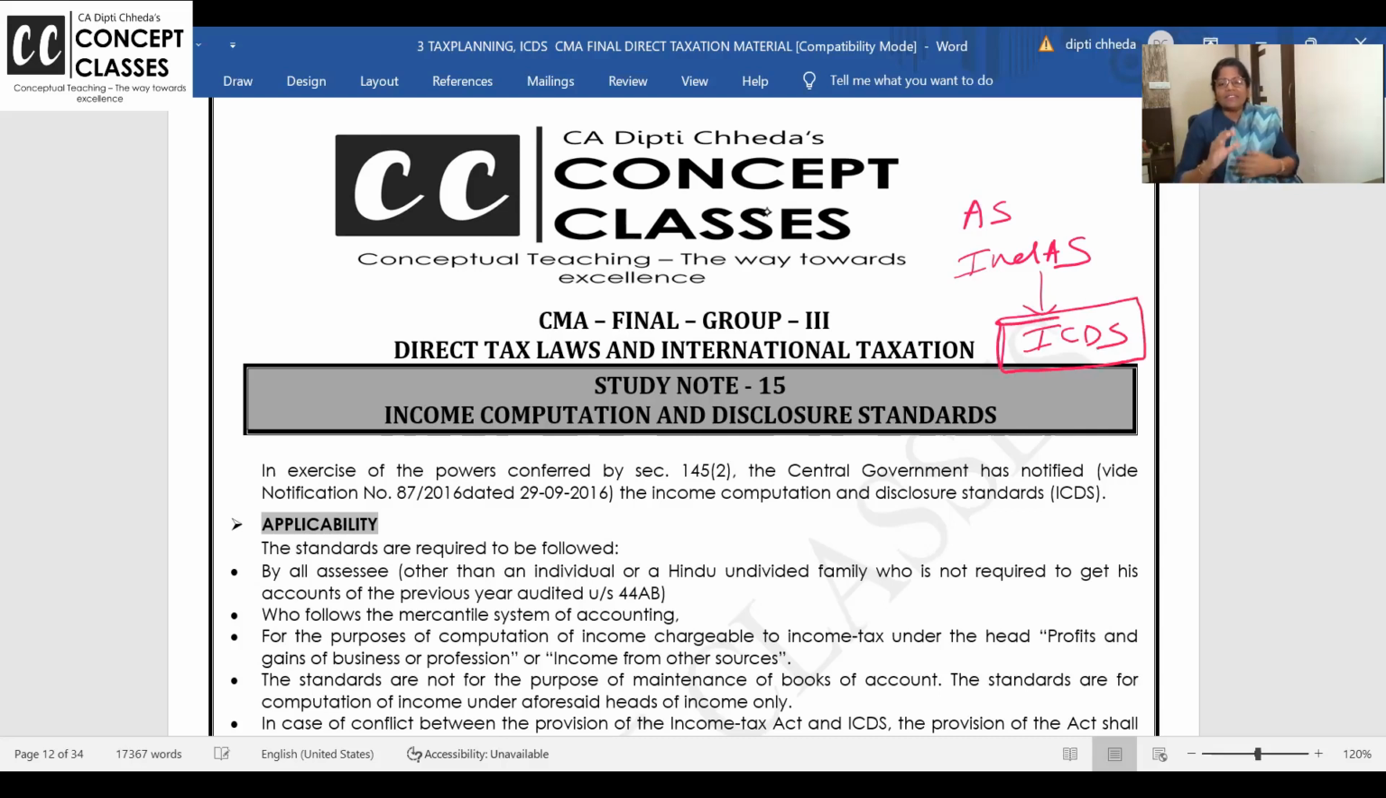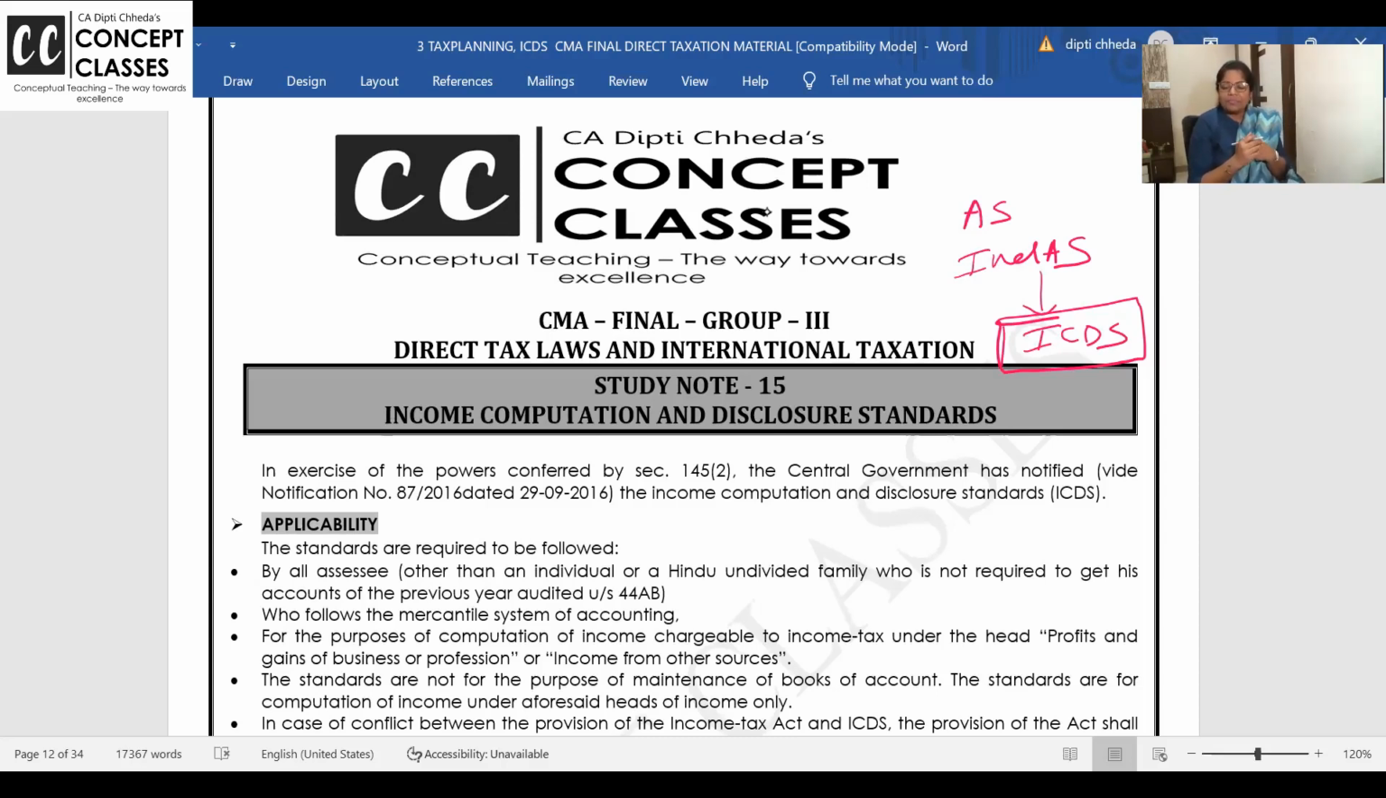ICDS also I will teach selective. Selective means I will not leave anything. But let me tell you, in inter, the way they ask questions from ICDS is write a short note on ICDS 3, write a short note on ICDS 10. Like that, they are asking the question. In final, sometimes problems are being asked which are very easy. We are going to solve problems tomorrow, not today.